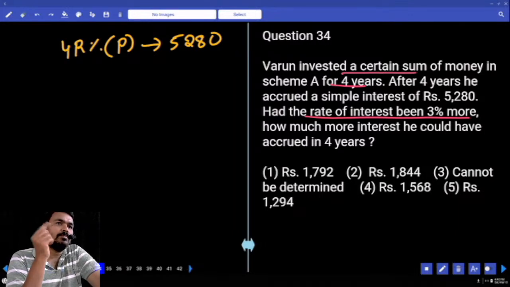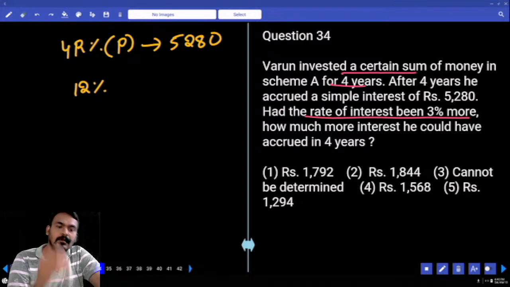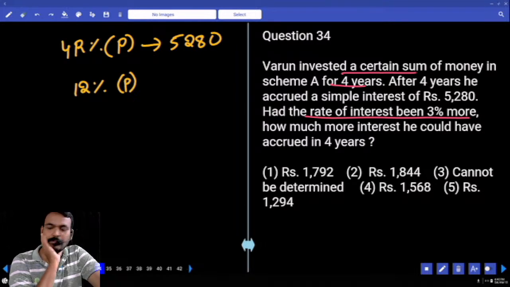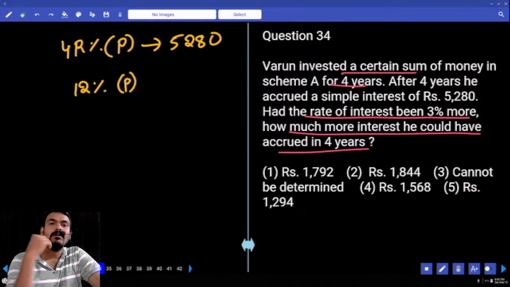12%. Is 12% interest calculated on principal or amount? Principal. 12% of the principal value. 12% of the same principal or a different principal? Same. What is the question here? How much more interest could have accrued in 4 years? Means we require the extra interest. How much percent extra are we getting? 12%. Means we require 12% of the same principal.